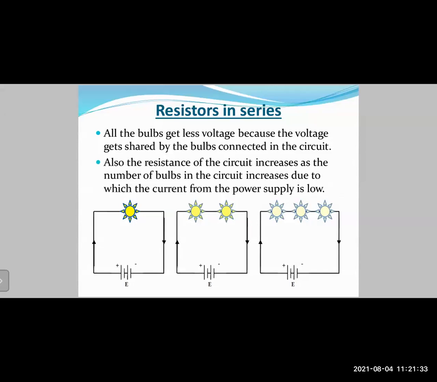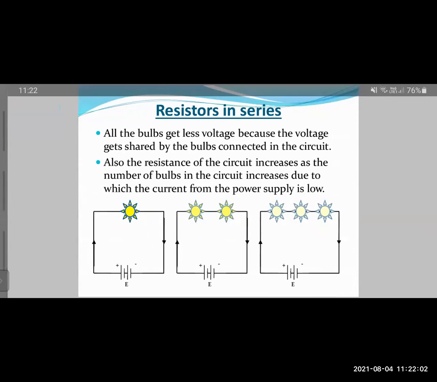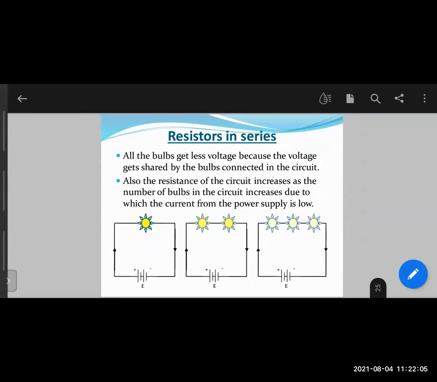Also, the resistance of the circuit increases as the number of bulbs in the circuit increases, due to which current from the power supply also decreases. Now, if you remember your Ohm's law, what is the statement? If the voltage increases, the current decreases. Getting the point? So if the voltage gets shared, what will happen? The current flowing through them will also decrease. Okay, that is what is important. Okay, so far, what we have done today is we have completed the concept of resistors in series.